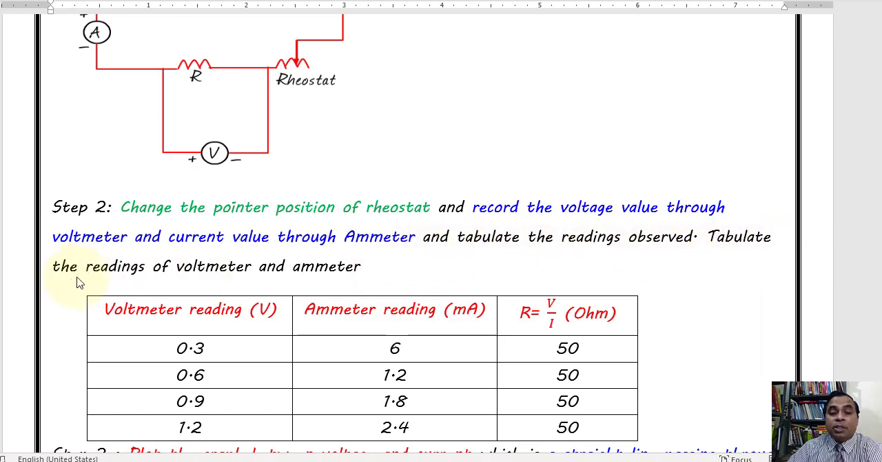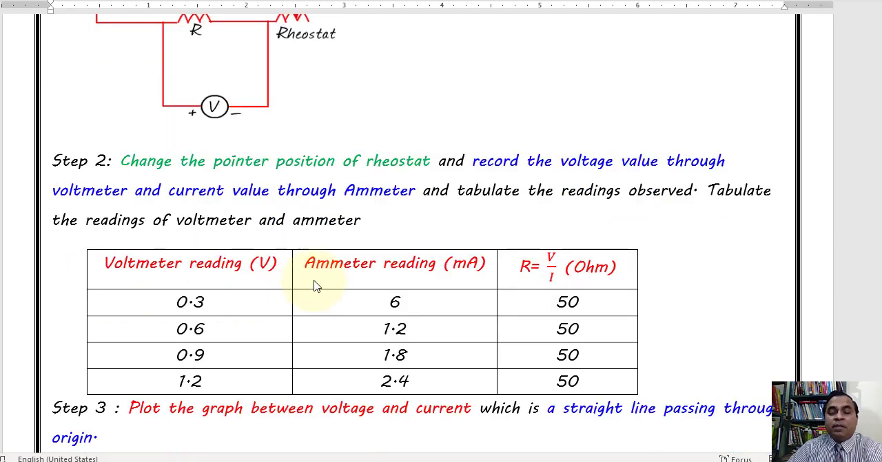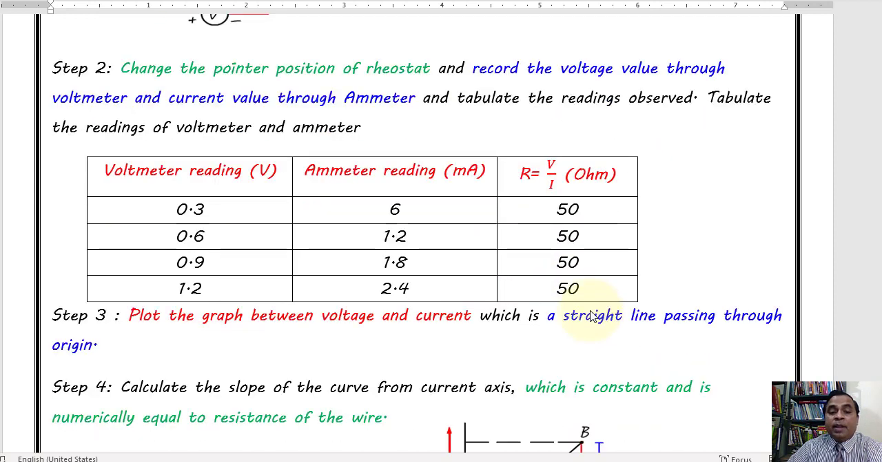The tabulation of the readings is, say, dummy data we have taken. Voltmeter reading is taken in volt, it is 0.3, 0.6, 0.9, 1.2, and then the ammeter reading is found experimentally. Dummy data is 0.6, 1.2, 1.8 and 2.4. I am just saying it is dummy data, but experimentally the same reading has been observed taking a standard resistance coil whose resistance was 50 ohm, and then there is a formula given by Ohm, V equal to IR. Here we find that R equal to V upon I. This is the value of resistance.